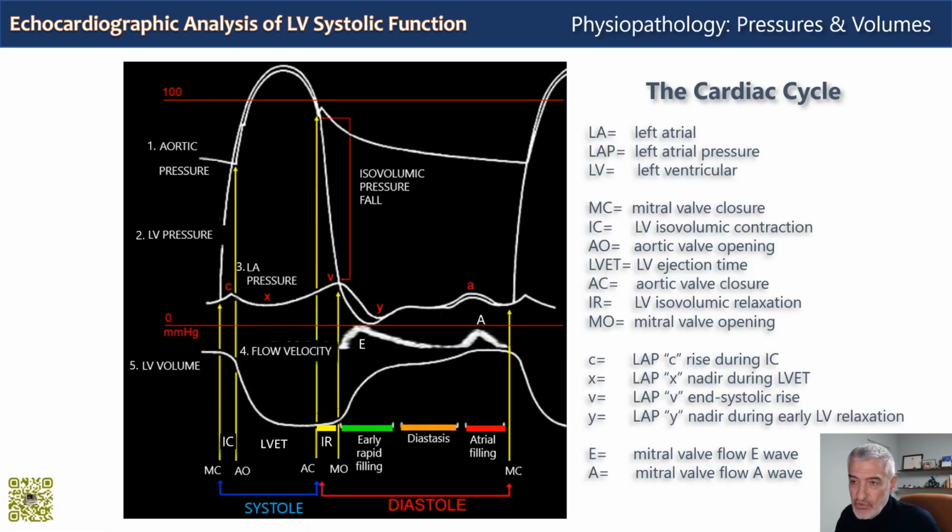We will see that in the talk on diastolic function. And then we have atrial systole, which causes atrial filling of the left ventricle that reaches the end diastolic volume or preload. And mitral valve closure occurs again with the beginning of ventricular contraction.